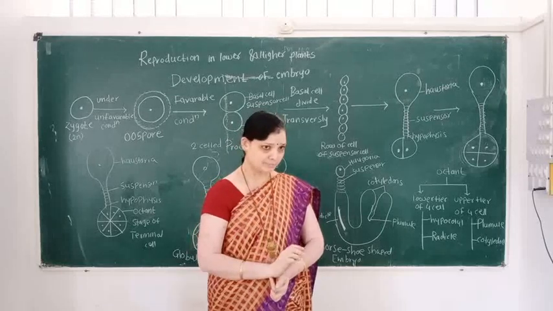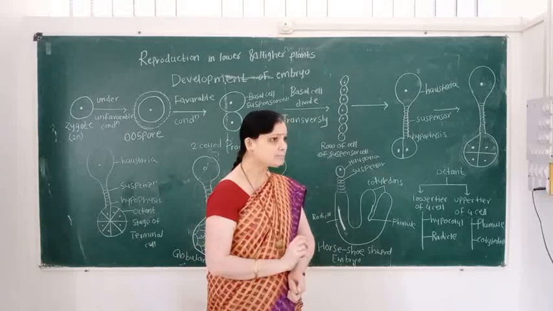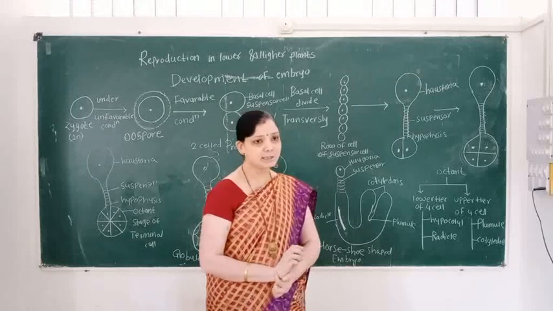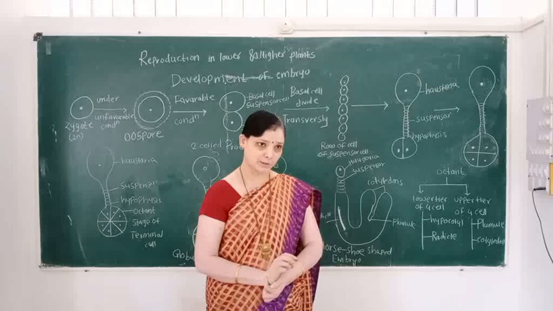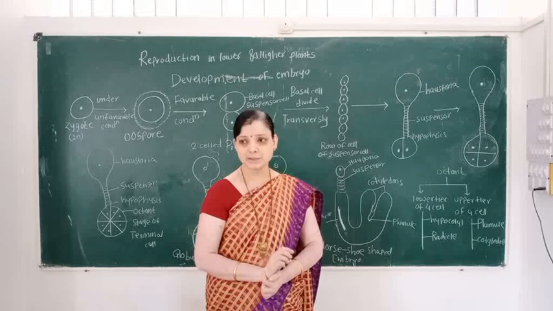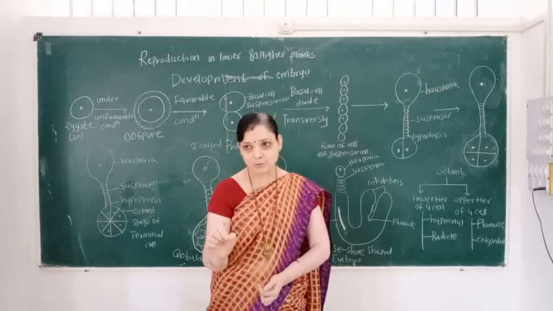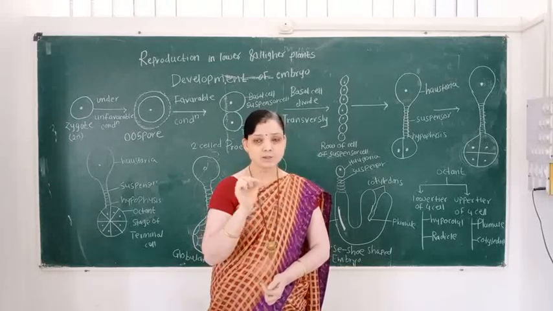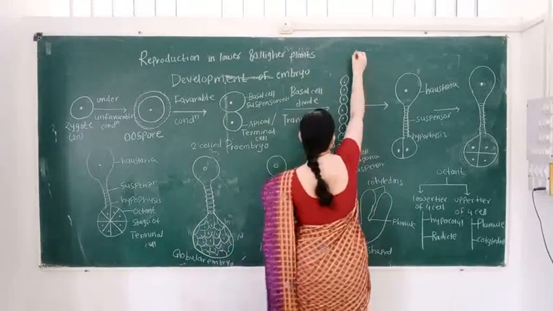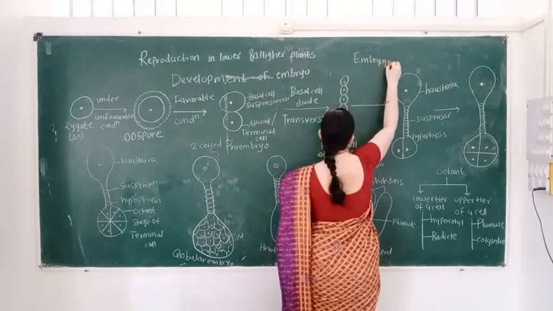After fertilization, the zygote is converted into the embryo, and the PEN is converted into the endosperm. So the zygote is diploid and the endosperm is triploid. Formation of the embryo from the zygote is called embryogenesis. What is embryogenesis?